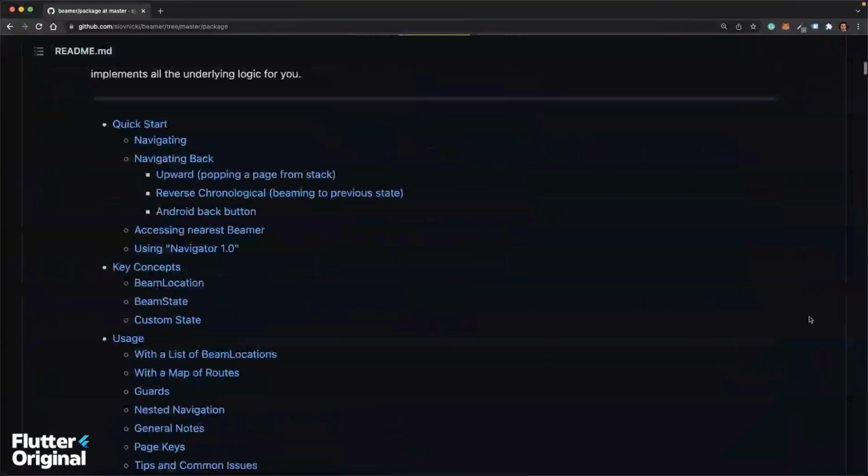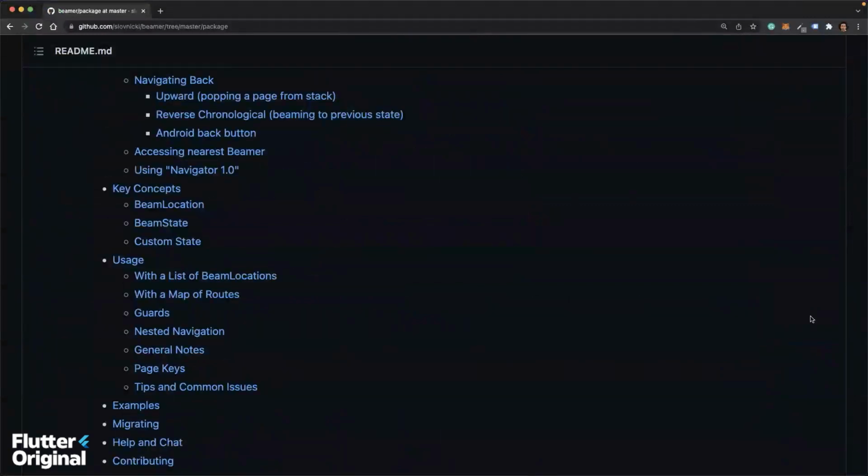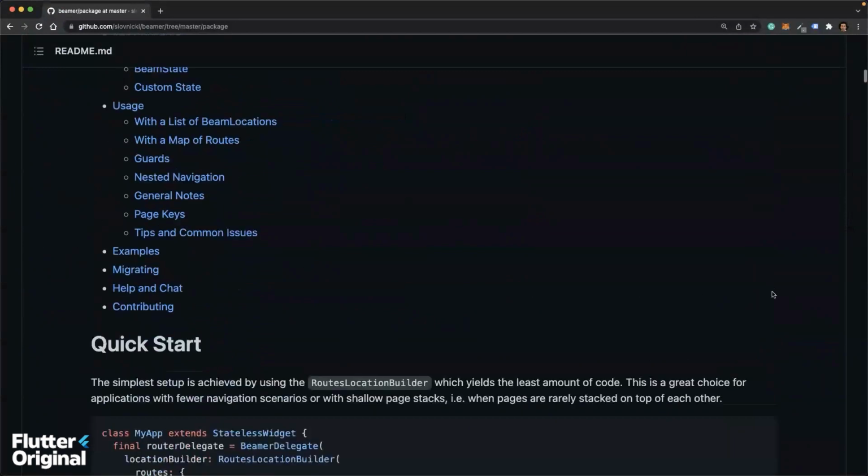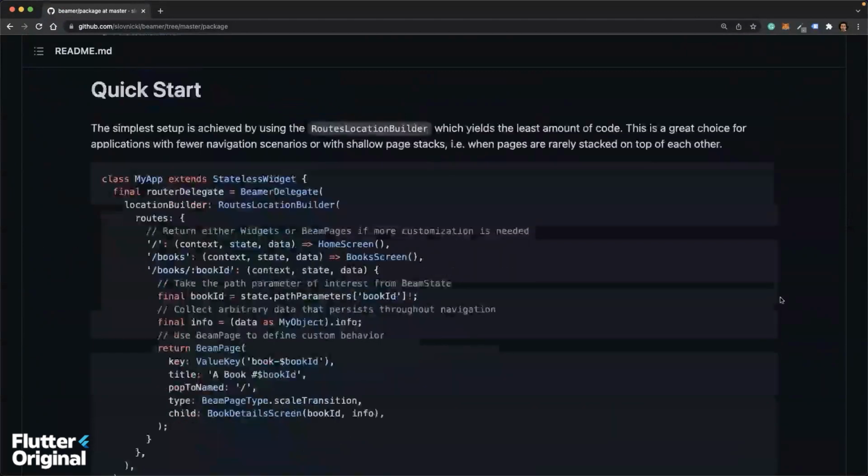Okay, cool. That is great. And that's probably the answer to the question: what differentiates Beamer from other packages? Is it the beam locations concept? I see. All right. That's very good.